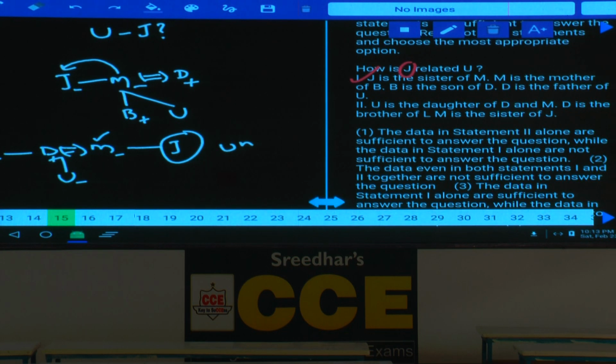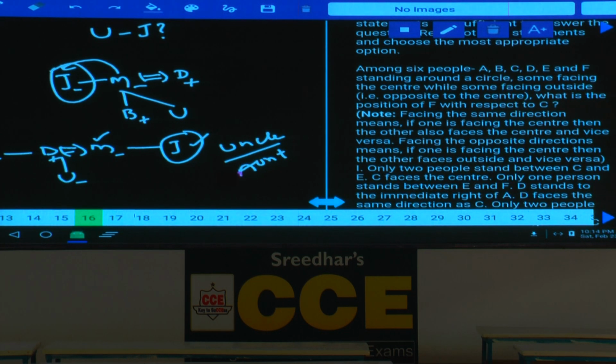Hence, with the help of condition number 2, we are getting two different answers. This J can be either the uncle or the aunt of U, isn't it? Hence, we need to know the gender of this one. Here, gender is not known. Only 1 alone is sufficient, 2 alone is not sufficient, and it is given with choice 3. 1 alone, choice 3. Question number 15. Then the 16th one.